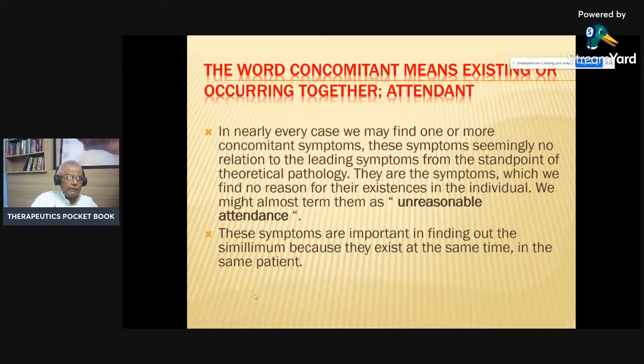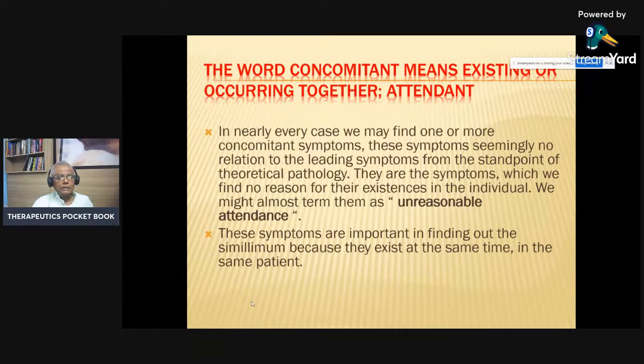So timing is very important for finding out the concomitant. Now another word that I see in the latest repertory being used is "accompanied by." Headache accompanied by urinations, rapid urinations. Now what is the relationship between increased urinations and headache pain? No reality, but they are happening at the same time. This is the time modality which is important, and that's why it draws your attention.